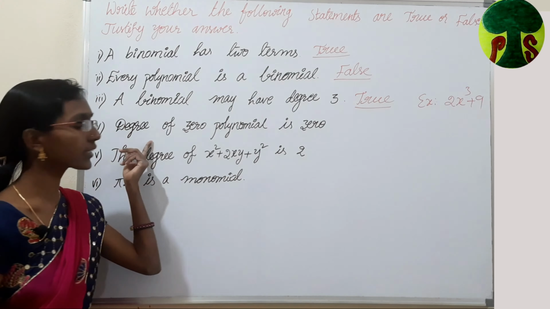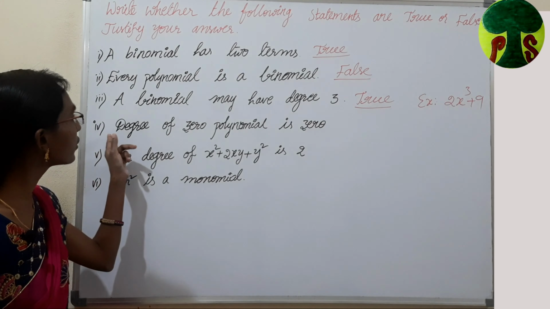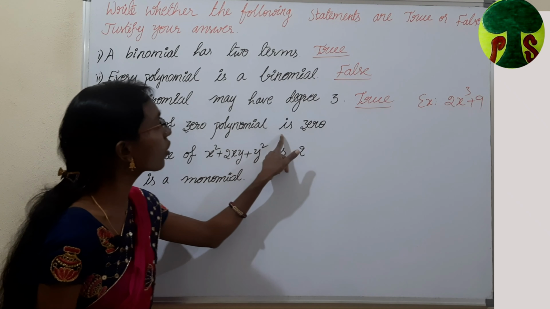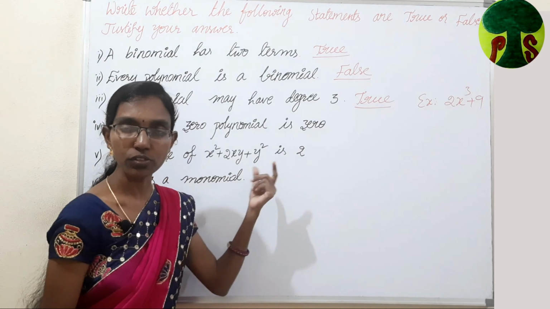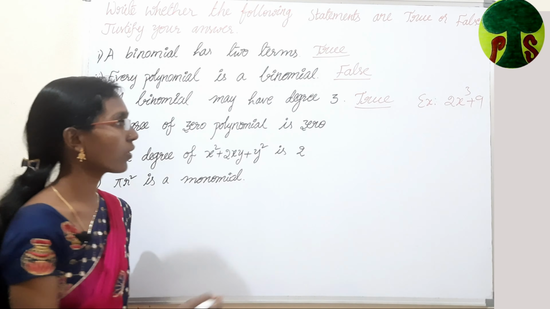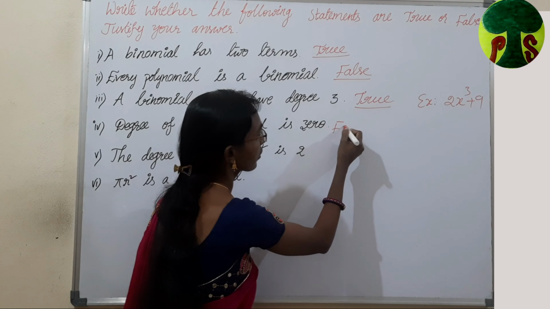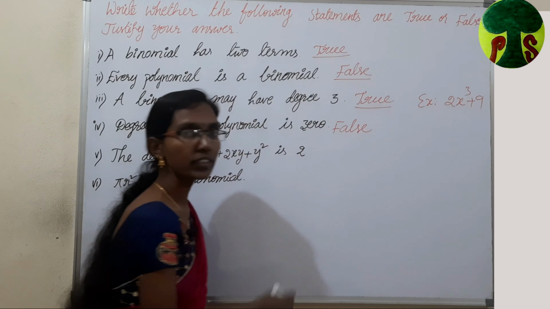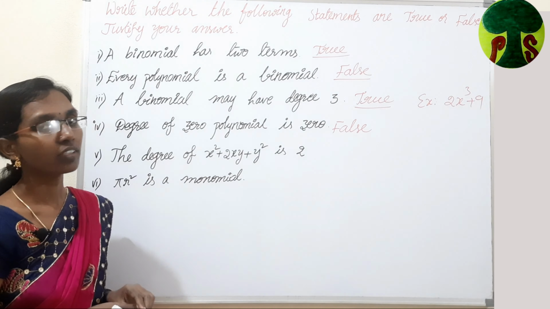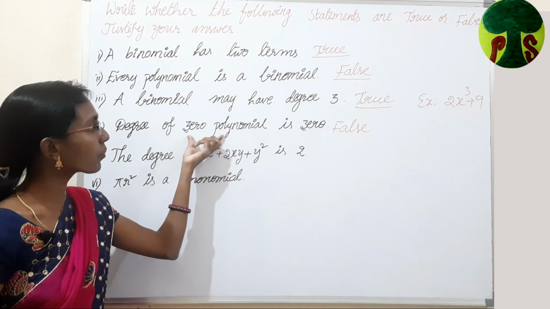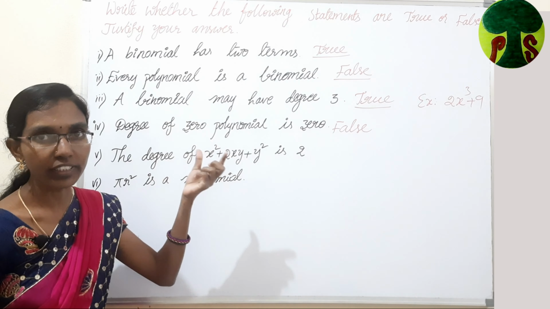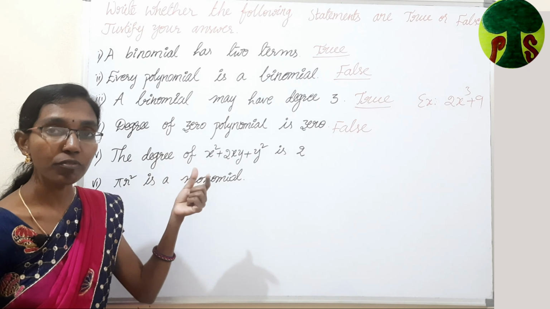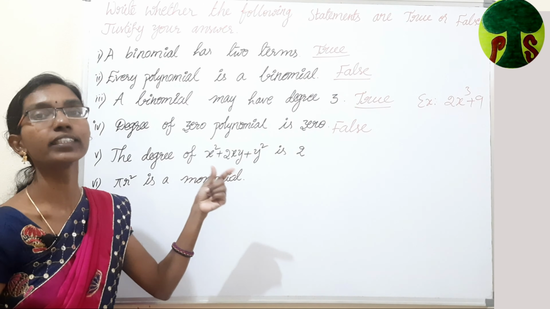Let us come to the next statement. The statement is: the degree of the zero polynomial is 0. Is it true or false? It is false. Why is it false? Because, what is a zero polynomial? A zero polynomial means the coefficient of each and every variable should be 0.